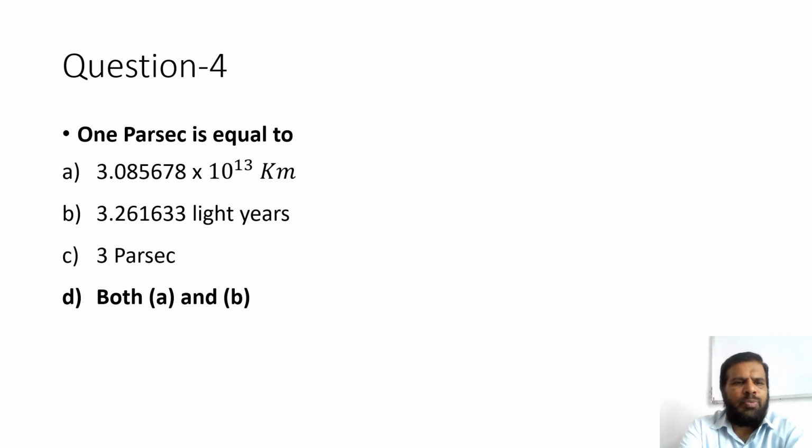Question number 4. 1 parsec is equal to option A 3.085678 into 10 raised to 13 kilometers. Option B 3.261633 light years. Option C 3 parsecs. Option D both A and B. The correct option is option D both A and B.